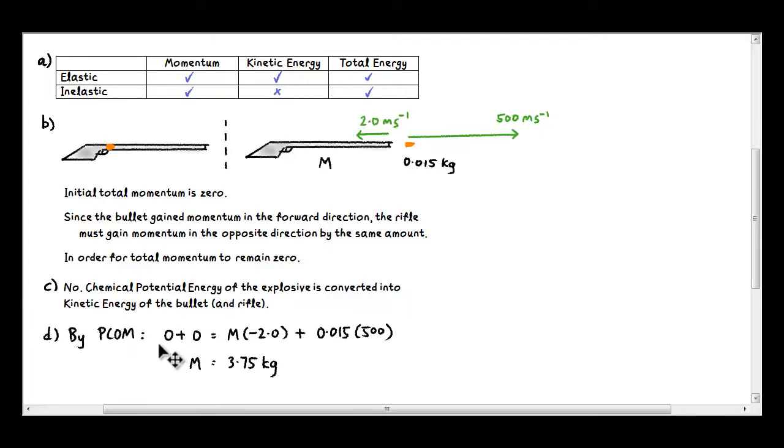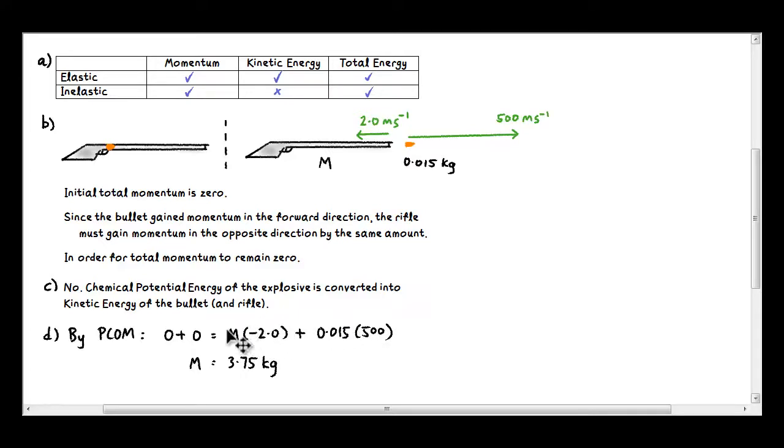Moving on to part D, which is the calculation part. We're going to apply the principle of conservation of momentum. Before the bullet was fired, the momentum of the bullet and the rifle were both 0. So on the right hand side, we write the total momentum after the bullet was fired.